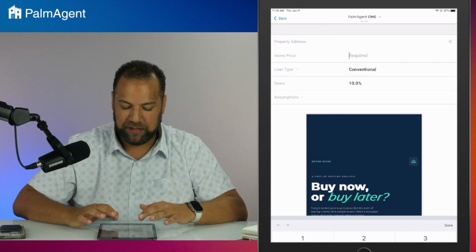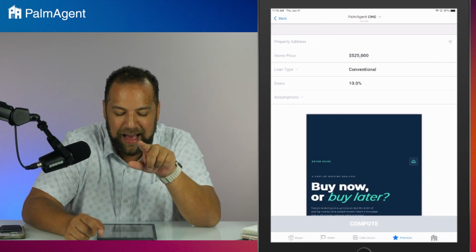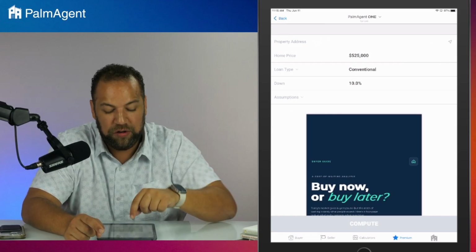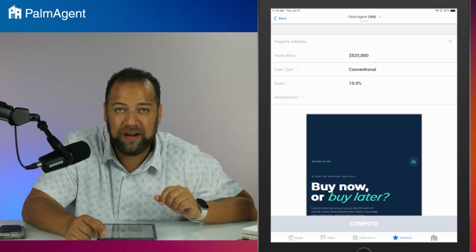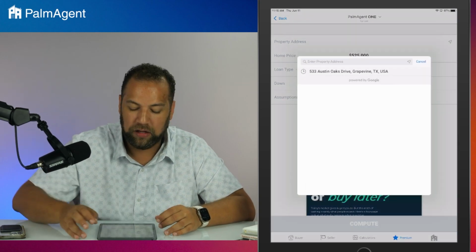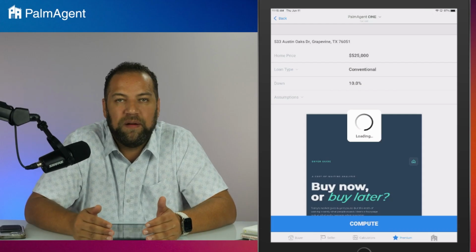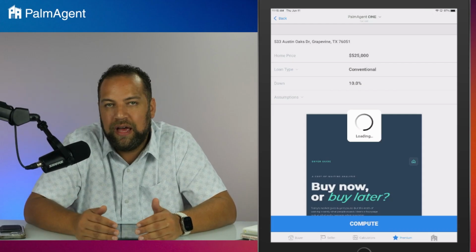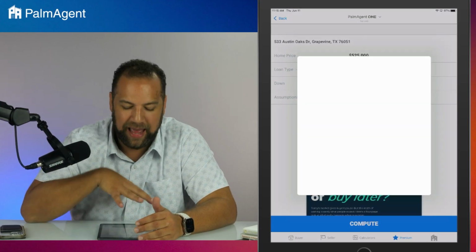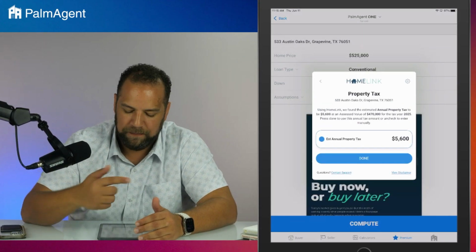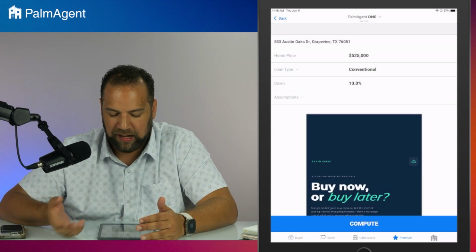I'll go ahead and plug in a 5.25 price point. Now, this piece also uses some local data. And so you do need to plug in an address. In fact, you can't even press that compute button on this piece of content until you go in and plug in an address. Because again, this report needs to pull that local data for you. And so you have to plug in an address to let the system pull that local data and beef this report up for you. Now it's going to pull that tax record for me. That's important in the calculation. So it's going to use that.